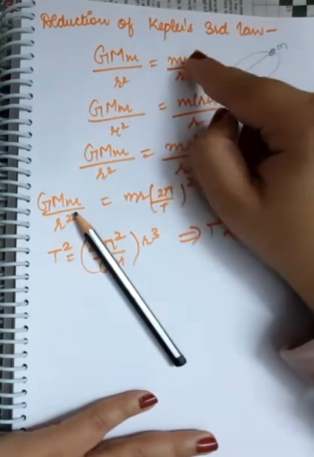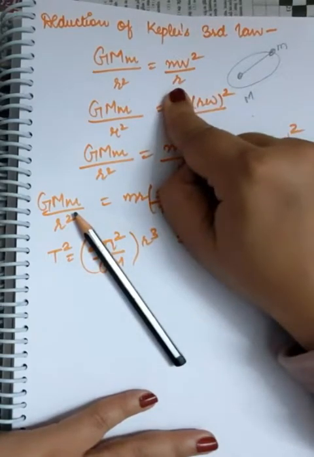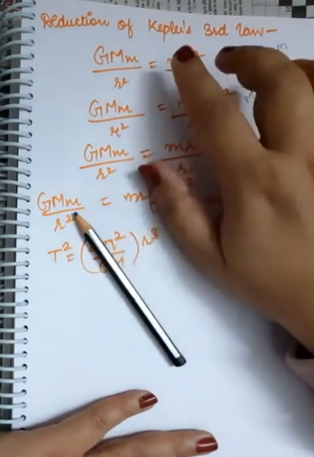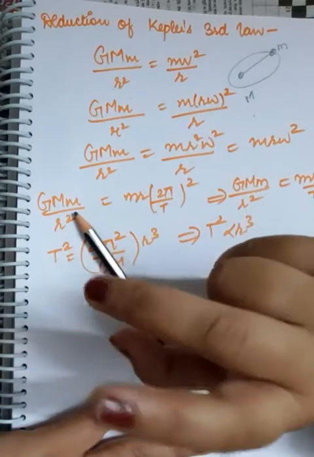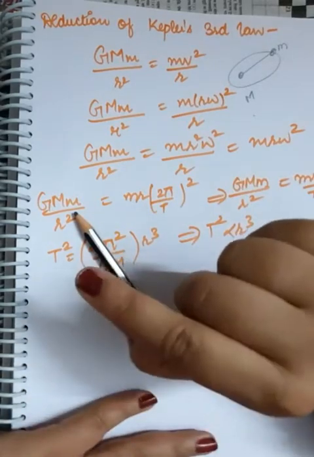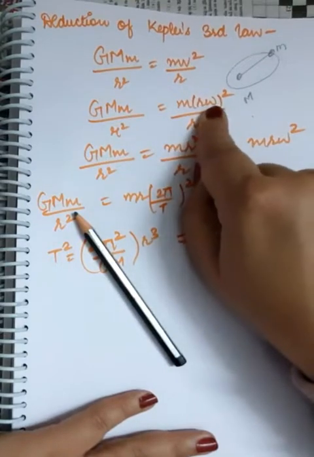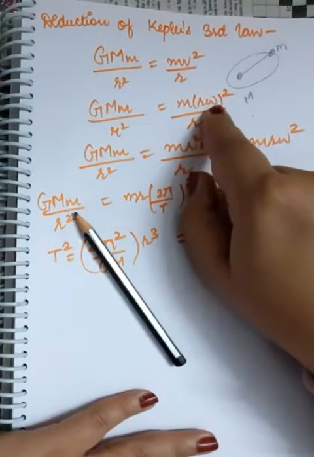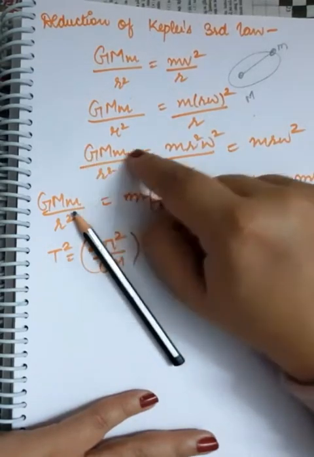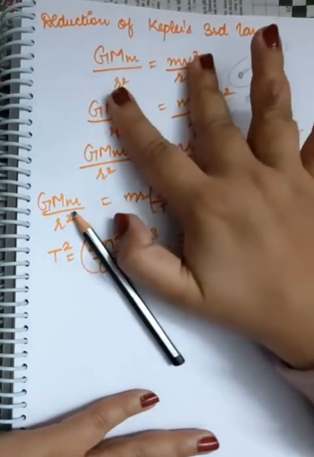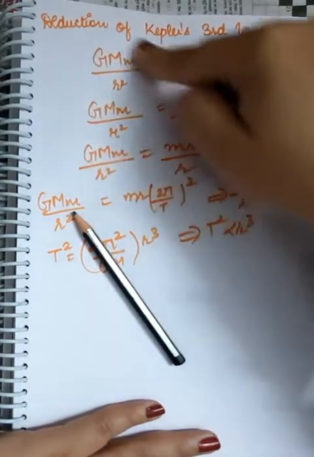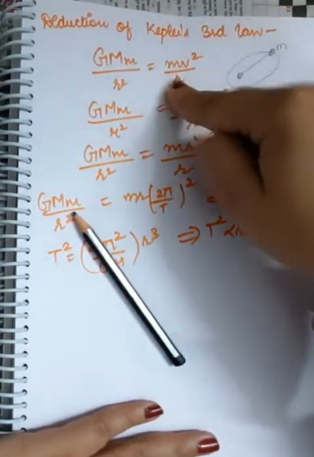Centripetal force is nothing but mv square by r, where v refers to the linear velocity. Now you know the relation between linear velocity and angular velocity. In place of small v, put r omega, where omega is the angular velocity. So once you solve it, you are going to get GMm upon r square.